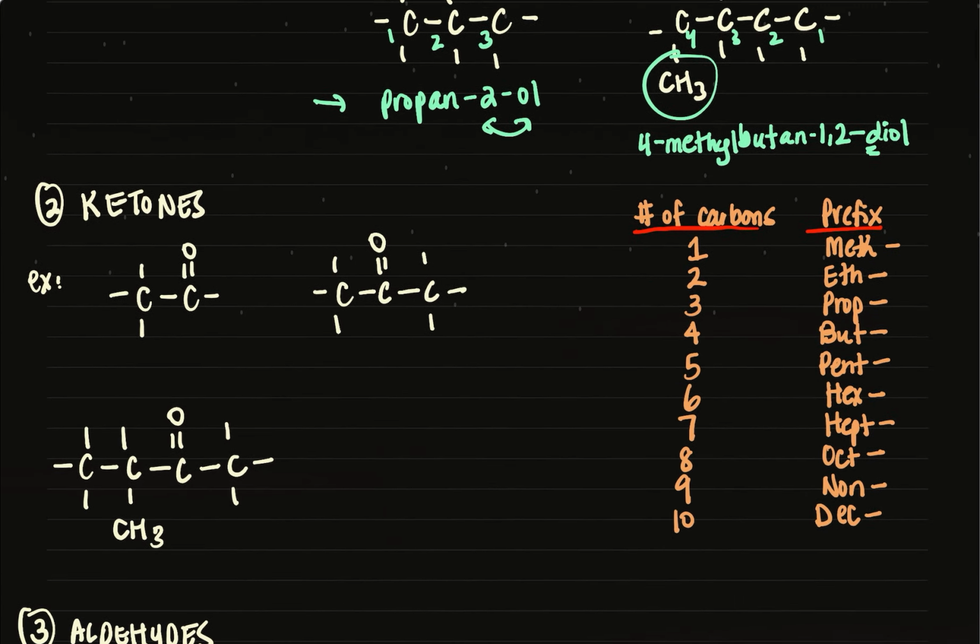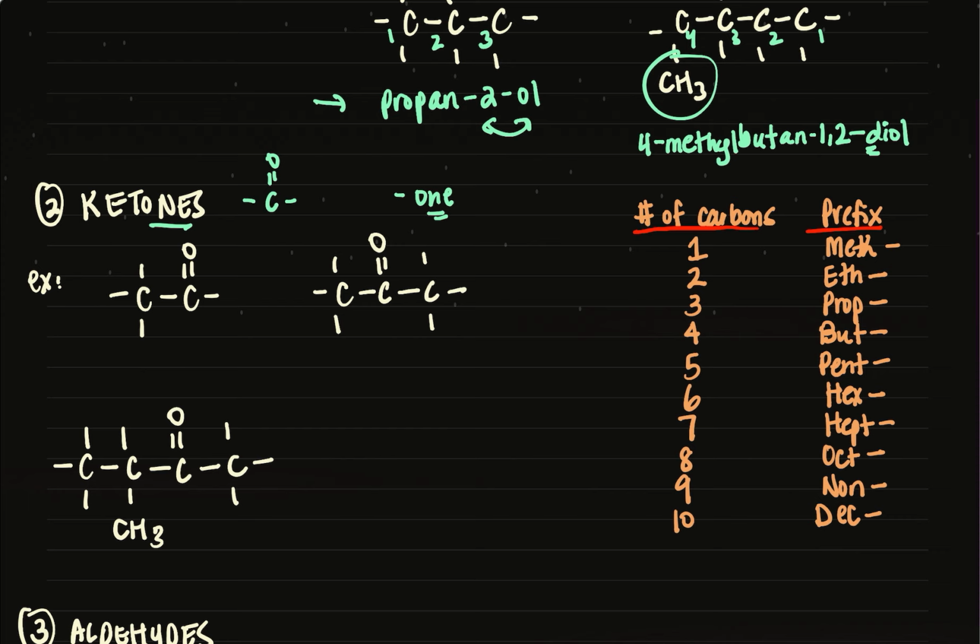So another functional group is ketones. Ketones are represented by a C double bond O. Okay, so we're looking for this C double bond O somewhere in that organic structure. And for ketone nomenclature, we're going to change the ending from -ane to -one. So alcohols end with -ol, ketones end with -one.